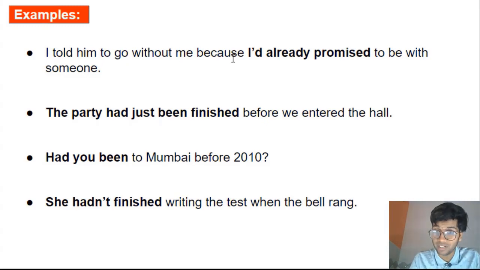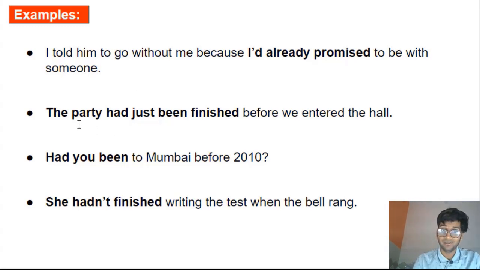I told him to go without me because I'd already promised to be with someone. I had is contracted into I'd. It's not I would, it is I had. All right. Now, this sentence, I'd already promised to be with someone, is in past perfect tense. I followed by had followed by the past participle. Now, we're using already to focus on the fact that the first action, that is in past perfect tense, already happened, right? We're saying the second action is too late. The first action already happened, right? So this had already happened before I told you to go without me, right?